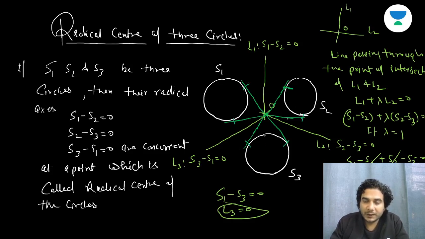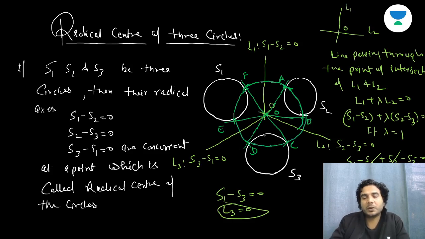And if you draw a circle with center at O, taking these lengths of tangents OA, OB, OC, OD, OE and OF as radius, then this green circle, only one such circle will exist, will cut all three circles orthogonally, all right? Will cut all three circles orthogonally.